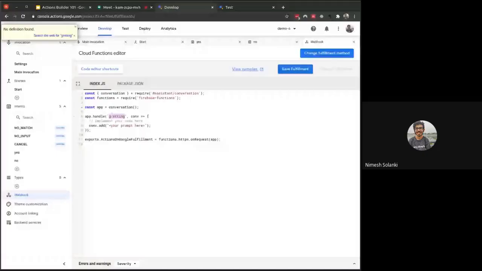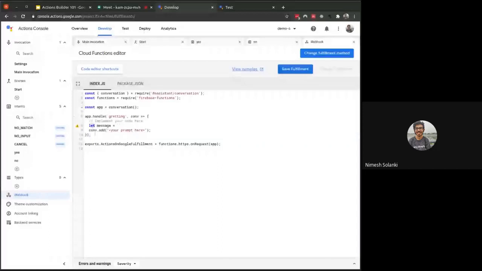Let's say I'll create a new variable called message. If you don't know JavaScript syntax, let is the inbuilt keyword which helps us create a variable. This variable will only be available to this particular scope because we are declaring it as a let variable. There's also const, and the other is var, if you want to declare it that way.